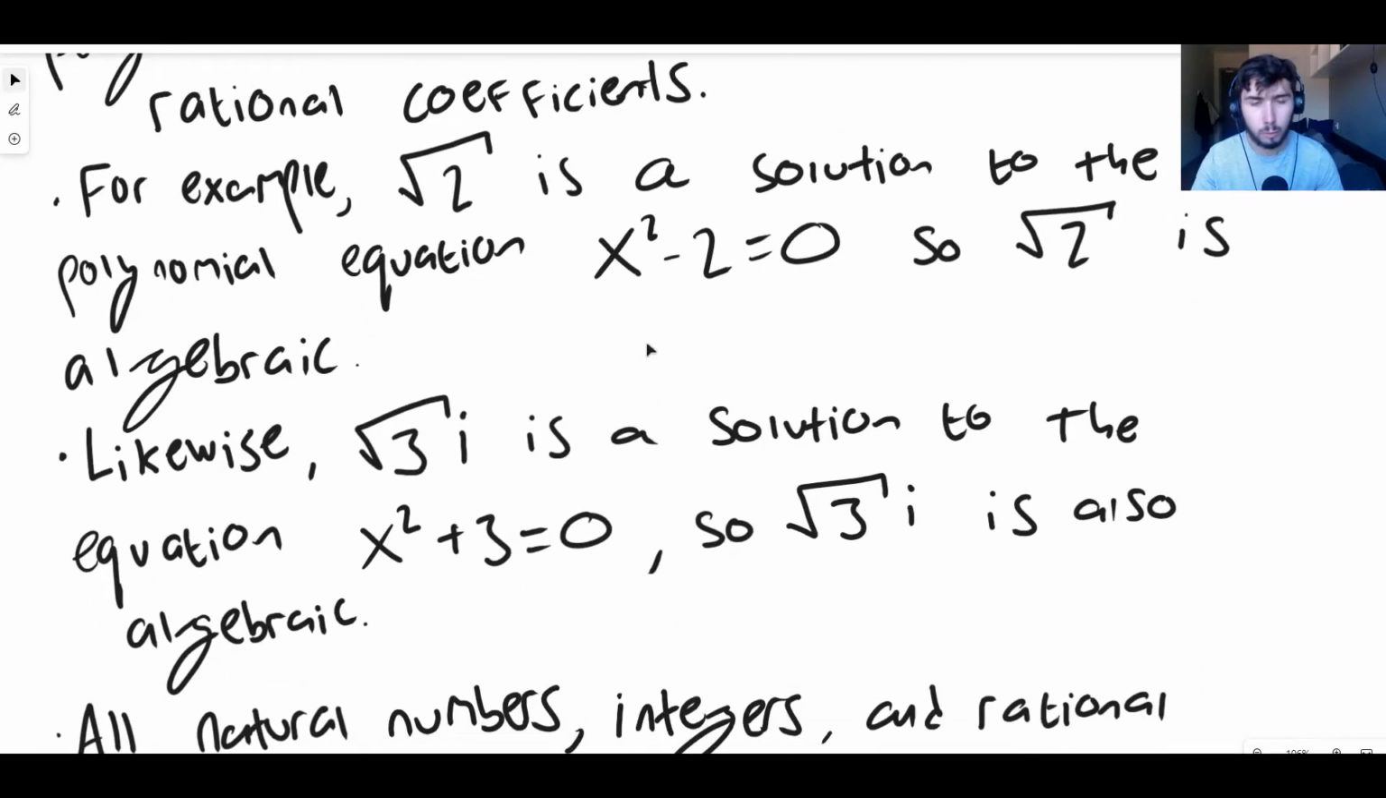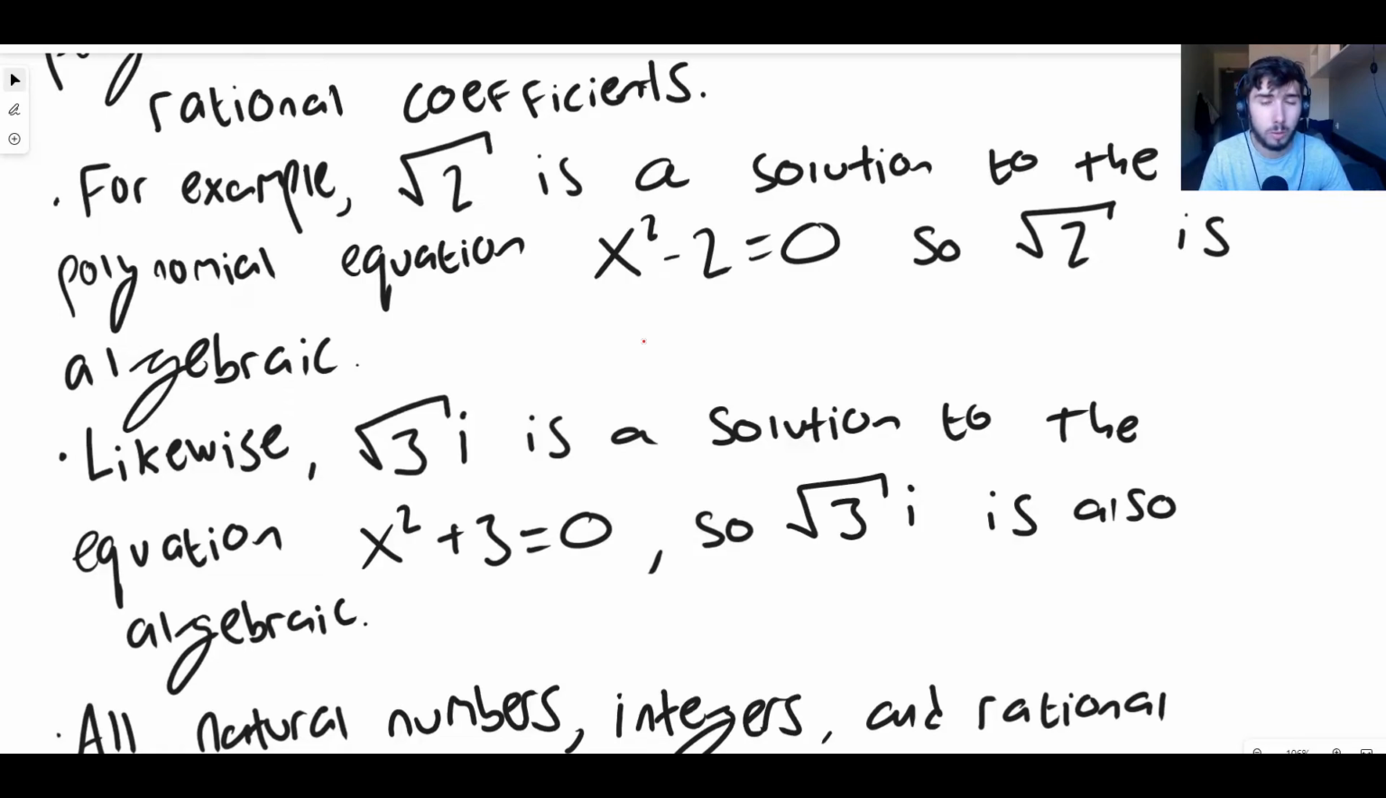For example, the square root of 2 is a solution to the polynomial equation x squared minus 2 equals 0. I hope we agree with that, because if you substitute x equals the square root of 2 into this equation, you get the square root of 2 squared minus 2 equals 0. This is definitely true, because the square root of 2 squared is 2, and 2 minus 2 equals 0. We all agree, I hope. That means that the square root of 2 must be algebraic, because it is the solution to that equation.